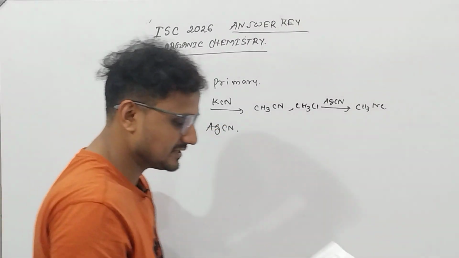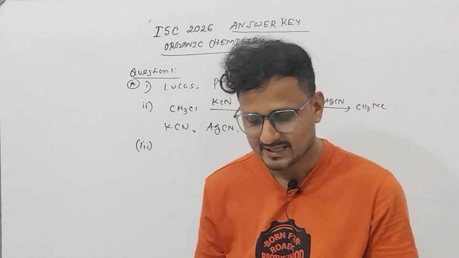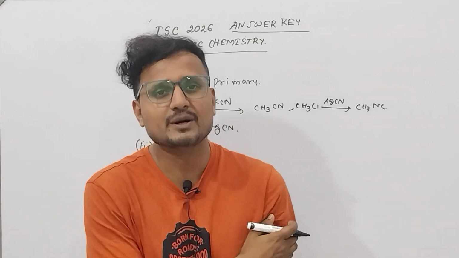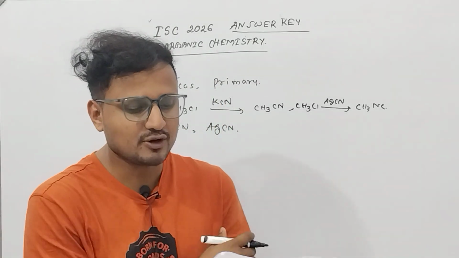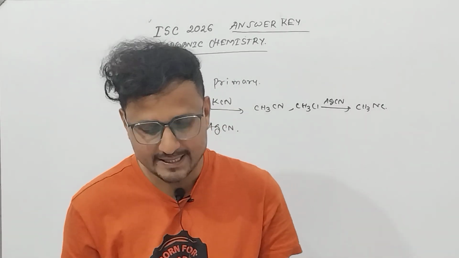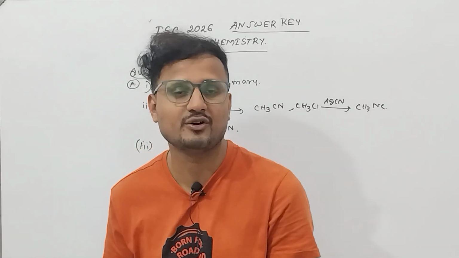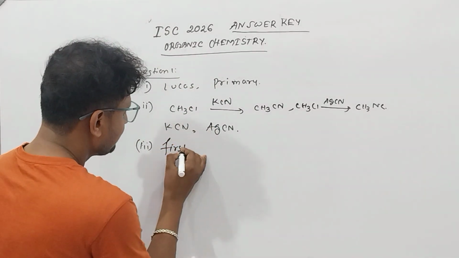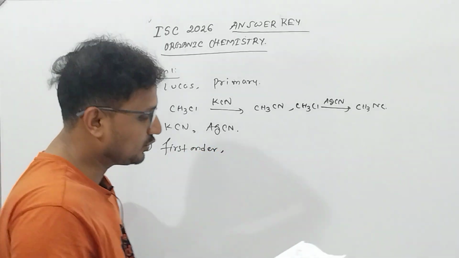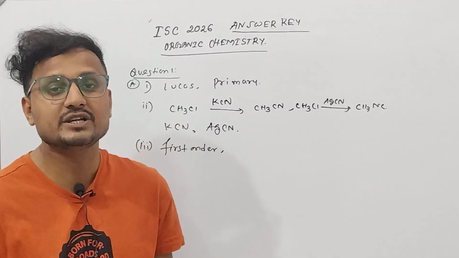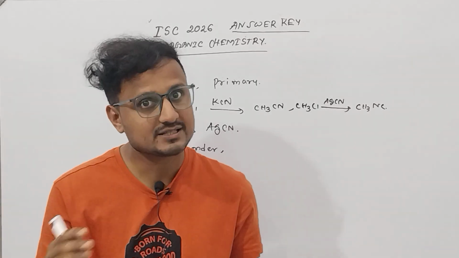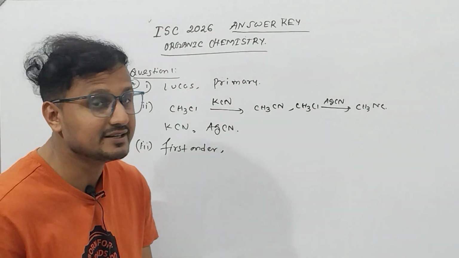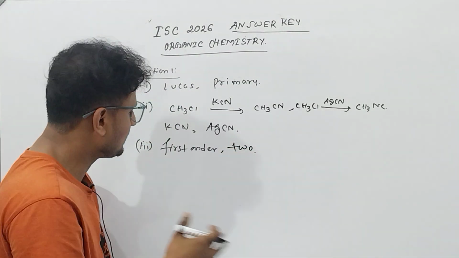Let us see question number 3. The third question is not from organic chemistry, but an organic compound is taken here. The hydrolysis of ethyl acetate in acidic medium is a pseudo dash order reaction. We know it is a pseudo first order reaction, because the rate depends on the concentration of only one molecule, but it is a bimolecular reaction, so the molecularity is 2. These are the options which are given.